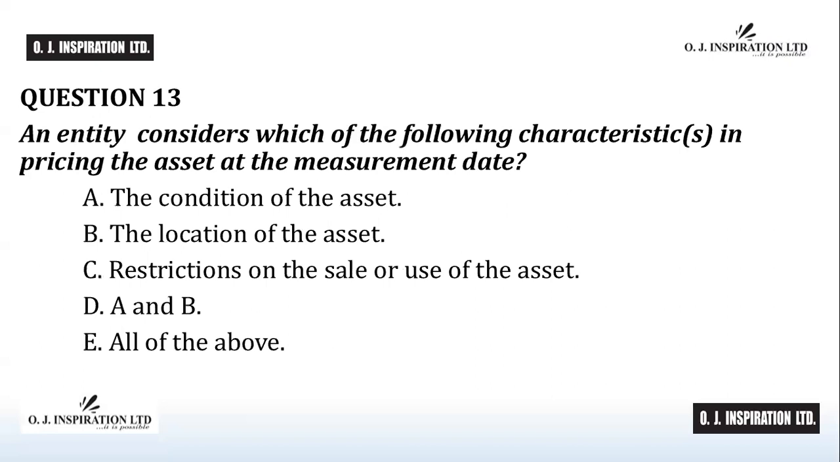Question number 13. The answer to question number 13 is E, all of the above. When measuring the fair value of an asset, an entity considers the characteristics that market participants would consider. The characteristics are 1, the condition of the asset, 2, the location of the asset, and 3, restrictions on the sale or use of the asset. E is the answer to question number 13.